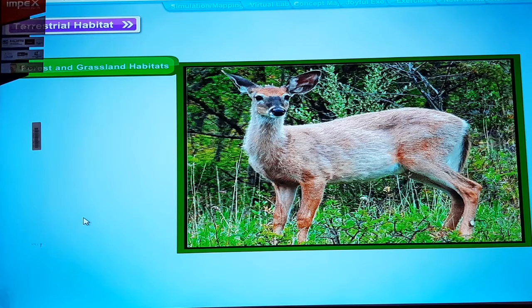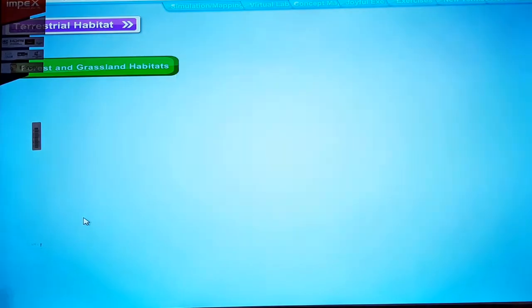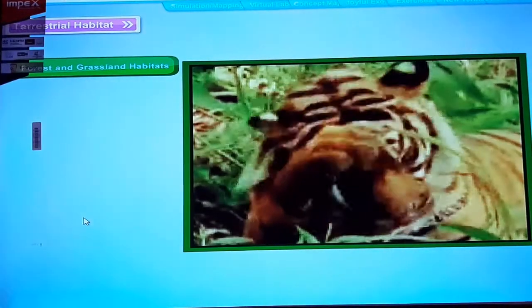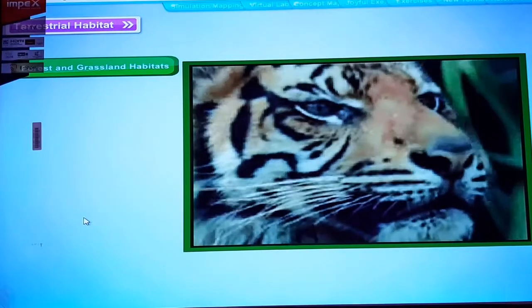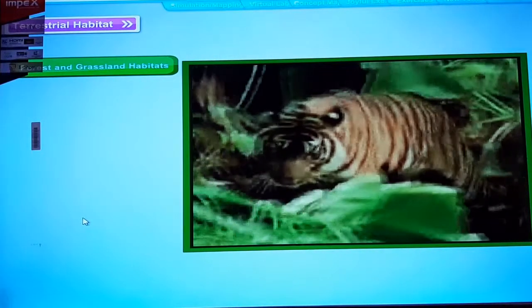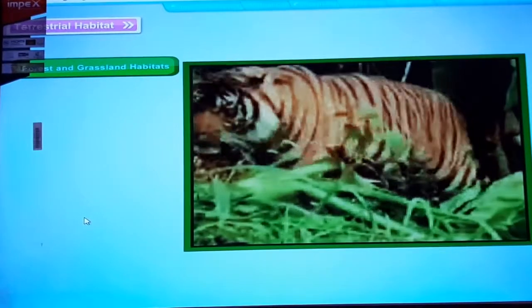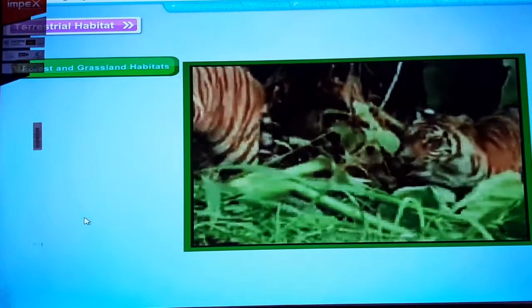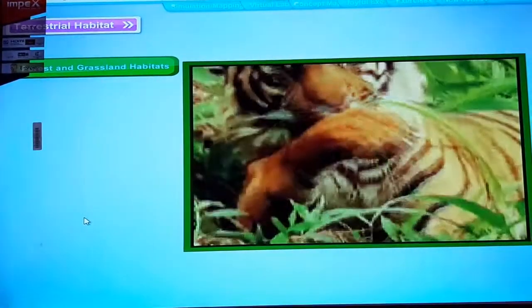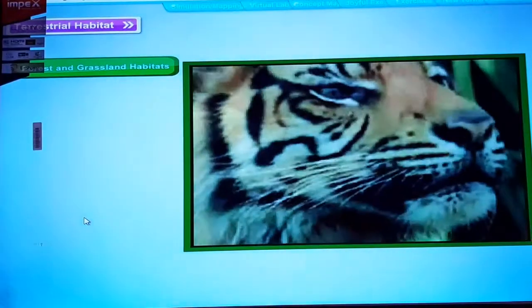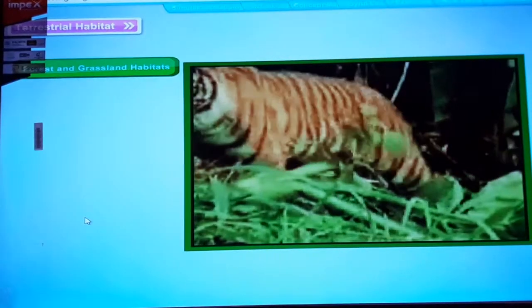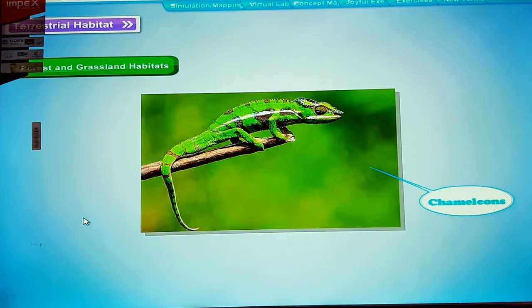Animals living in different habitats need to protect themselves from their enemies. The color of their skin blends with their surroundings. They therefore go unnoticed by their enemies. Some of them develop protective color or camouflage. For example, the stripes of a tiger help it to hide in tall grass. The grasses found in grasslands are brownish, which makes them difficult to spot. A chameleon can change its skin color to suit its surroundings.